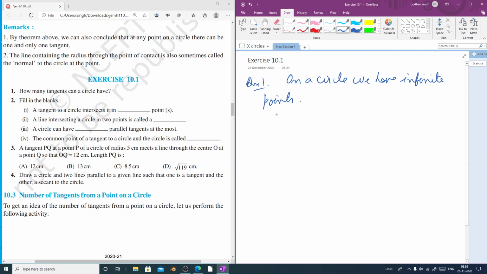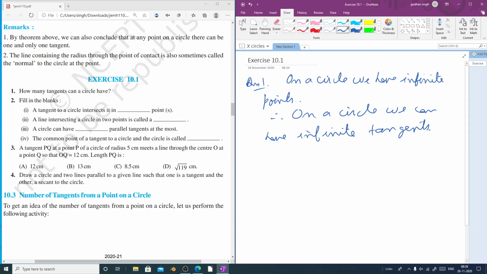Therefore, on a circle we can have infinite tangents. Infinite tangents. And also it is very clear.